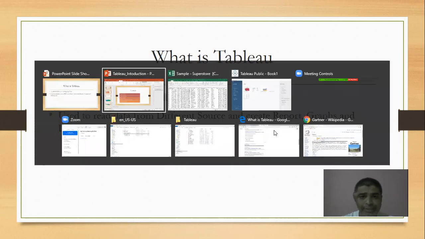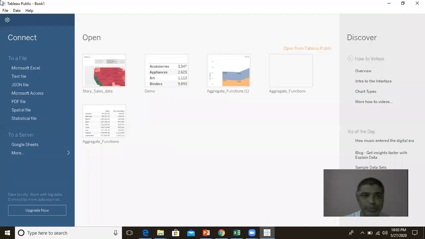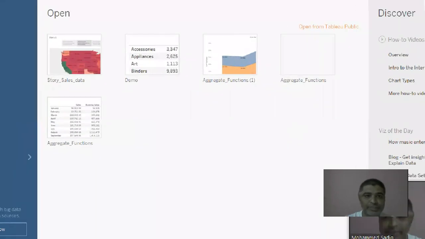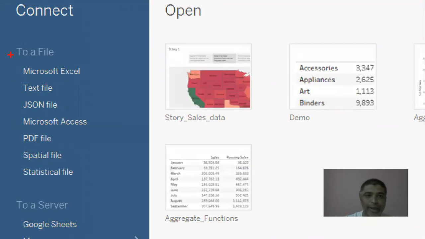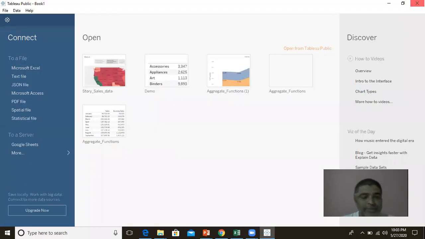I'll just open my Tableau. I'm using Tableau Public. As soon as I open Tableau, you can see that first you can get connected to any kind of data source. What we'll do is access the data from Excel and create the report. So I'll go to Microsoft Excel.